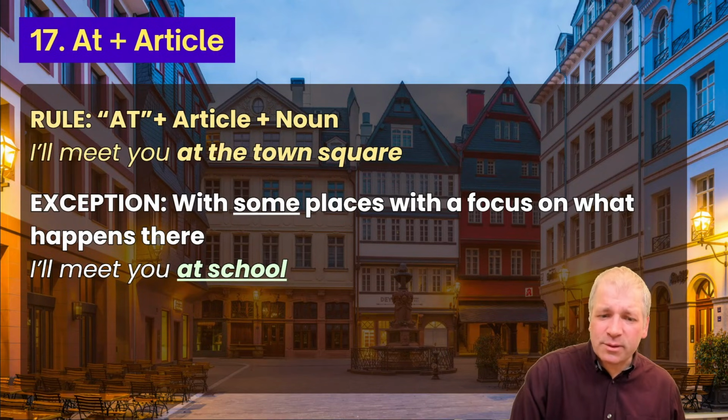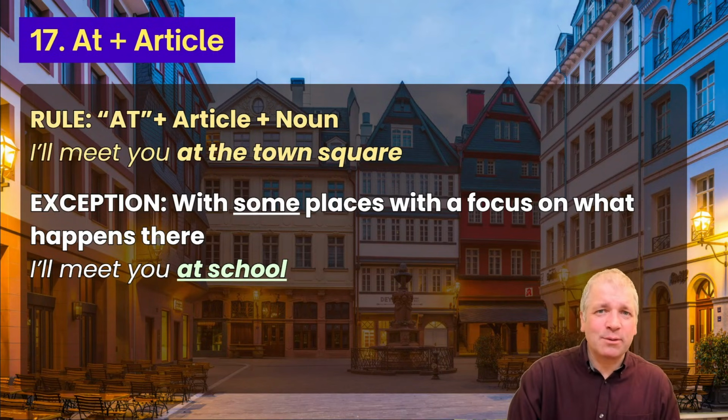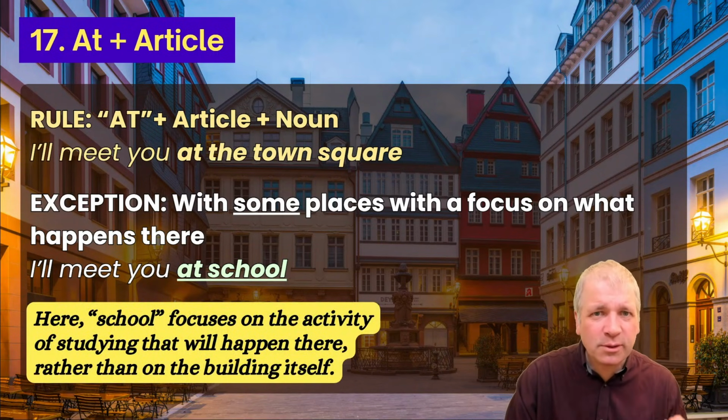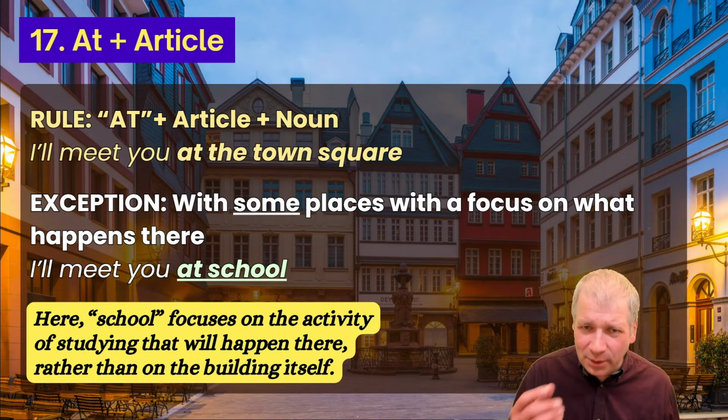And these are some places with a focus on what happens there. I'll meet you at school. Why don't we use the here? Well, this only applies to certain words where they focus on the activity rather than the place itself.